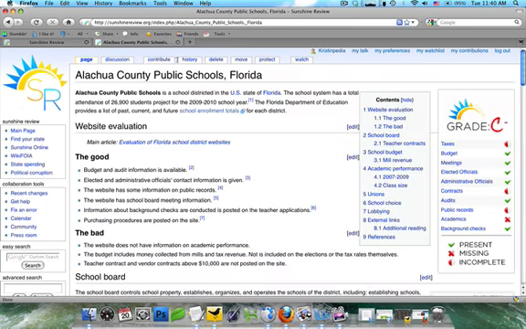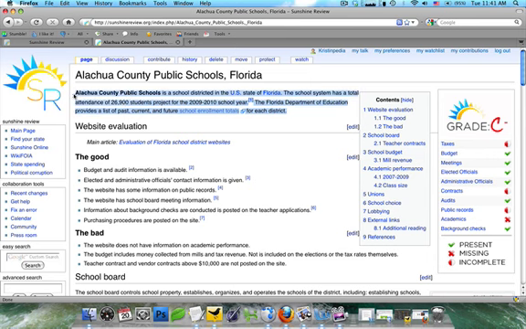Now, we're going to step over to Alachua County Public Schools, Florida, and we're going to go step by step over the successful elements in this article. The first thing I want you to notice is the title. The title only capitalizes proper nouns and it discusses the specific location of the school district. You're going to notice it says Florida. Especially with governments, there's a lot of redundancy in titles, so you want to make sure you check that.